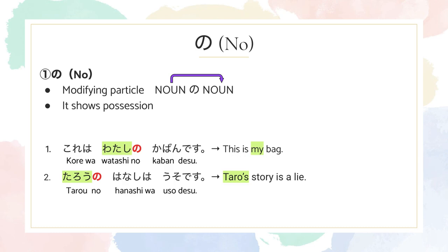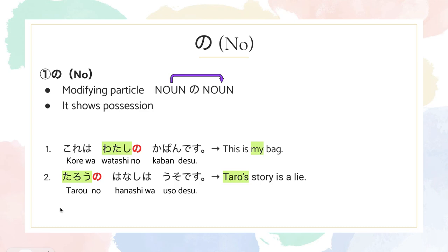Let's look into the first example. これは私のカバンです。 It means this is my bag. In this sentence, the nouns are my and bag. So in Japanese, you would insert no in between. Therefore, in the example, there's no in between watashi and kaban. Watashi no kaban.